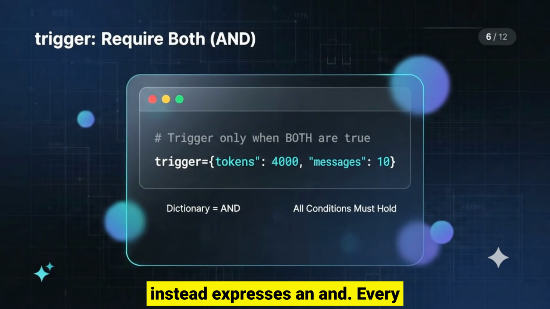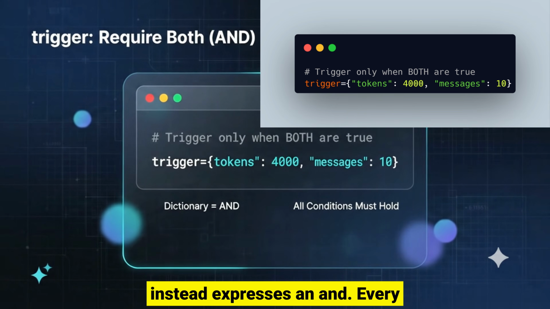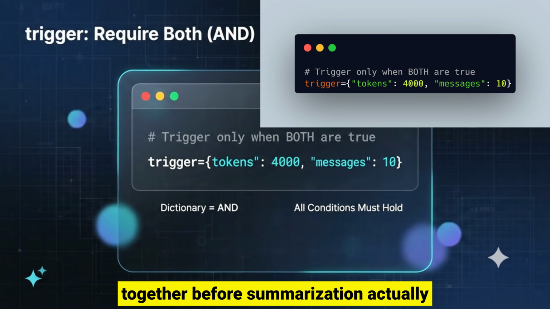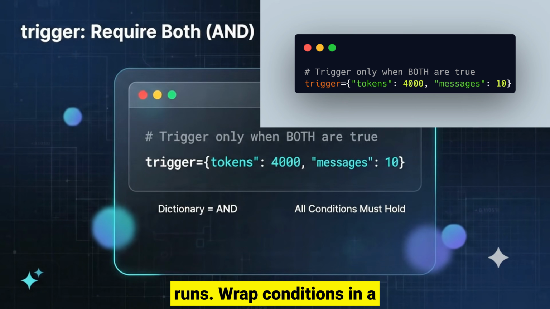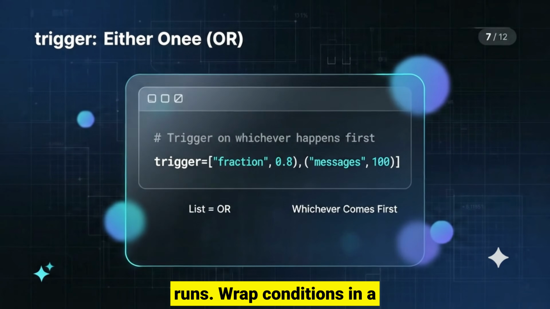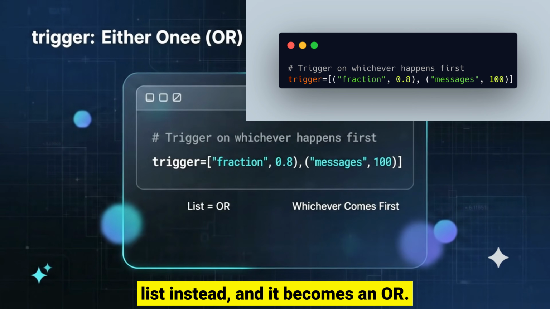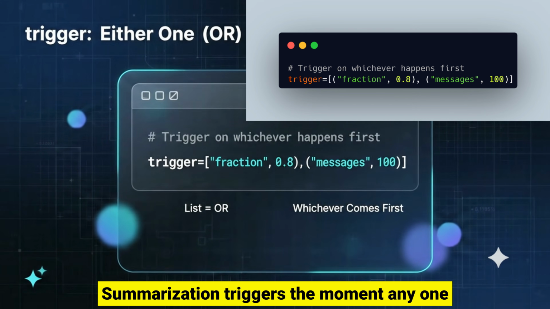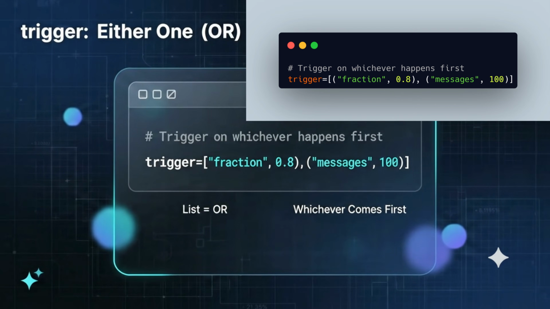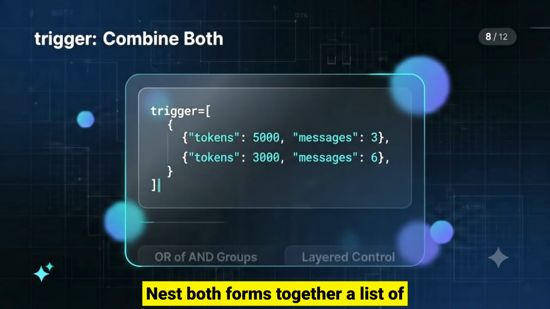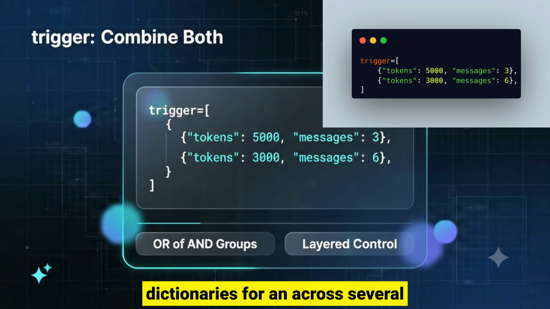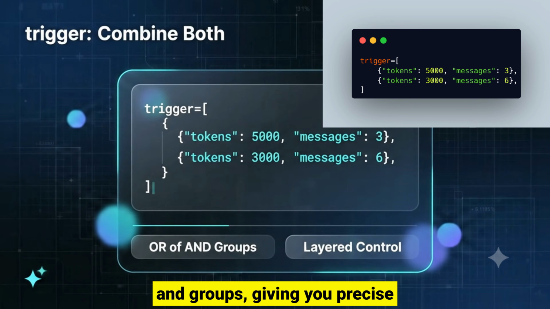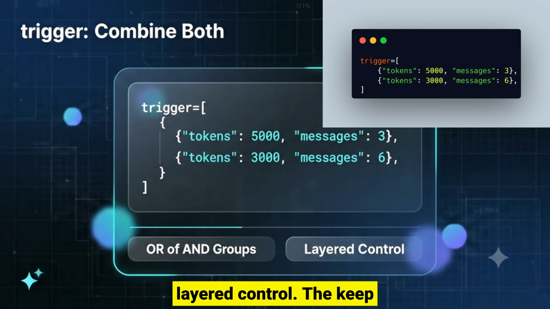A dictionary instead expresses an AND. Every condition inside it must be satisfied together before summarization actually runs. Wrap conditions in a list instead, and it becomes an OR. Summarization triggers the moment any one condition is met. Nest both forms together, a list of dictionaries, for an OR across several AND groups, giving you precise, layered control.